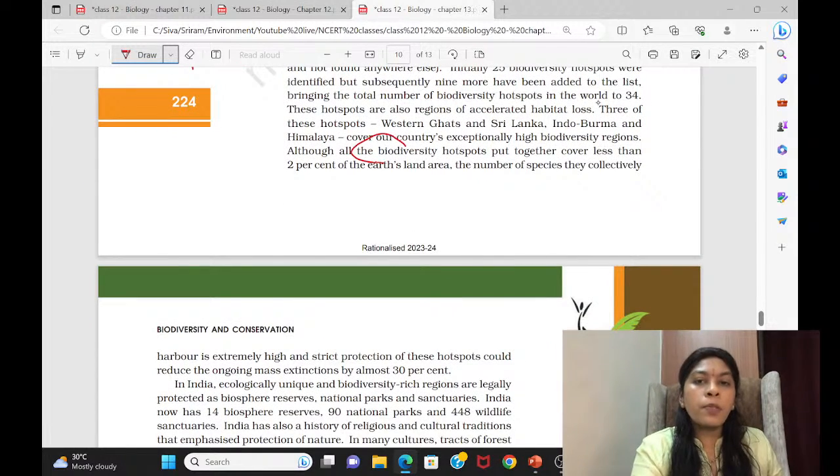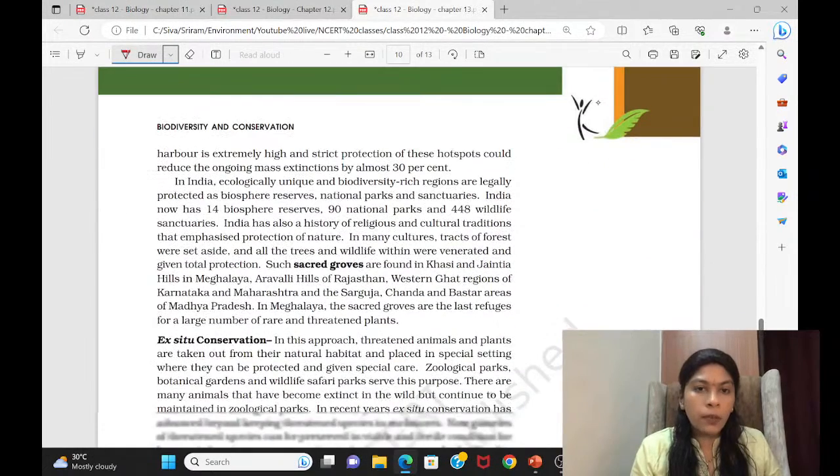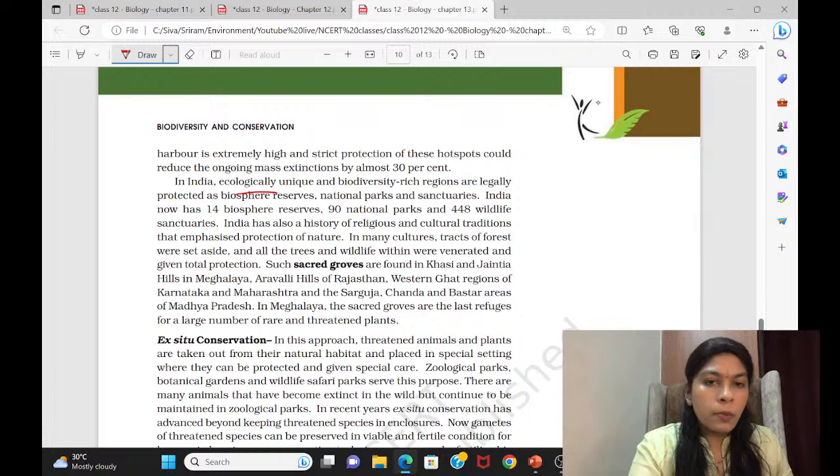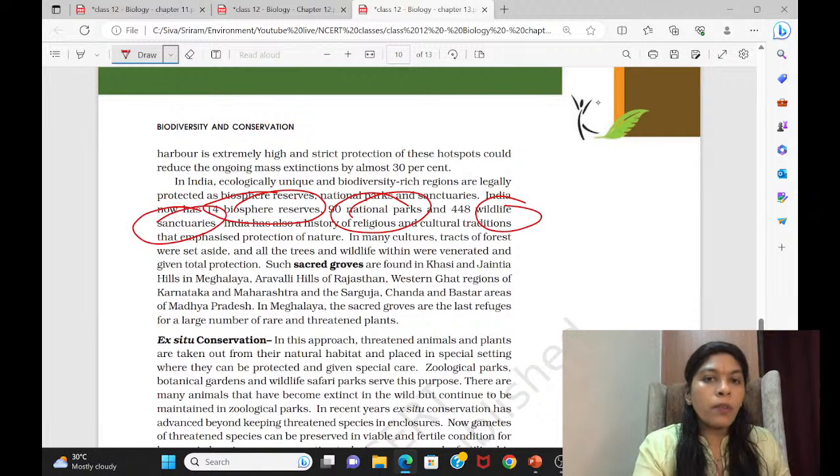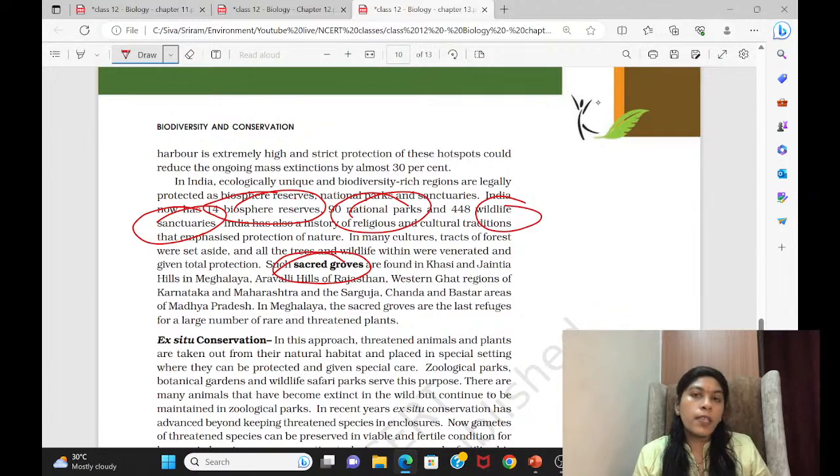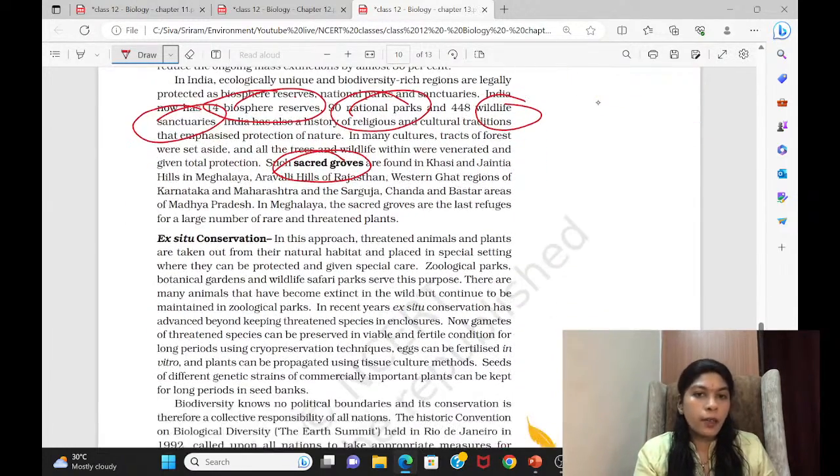Then come to the next thing. Just know about the names. You have to surf and make notes. Biodiversity hotspots, what do they mean? Already we have done that, so you should also do it here. And then see this: biosphere reserves, national parks, wildlife sanctuaries. All these are forms of in situ conservation only. Even sacred groves are a kind of in situ conservation, which exist starting from the Western Ghats to the Northeastern Himalayas.